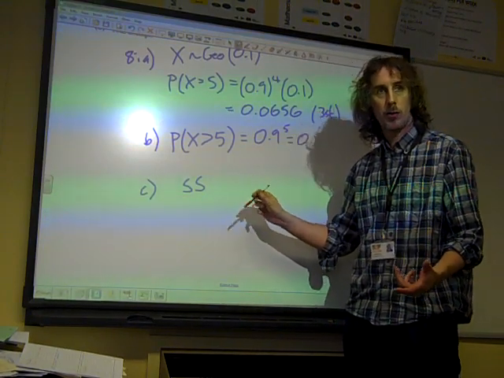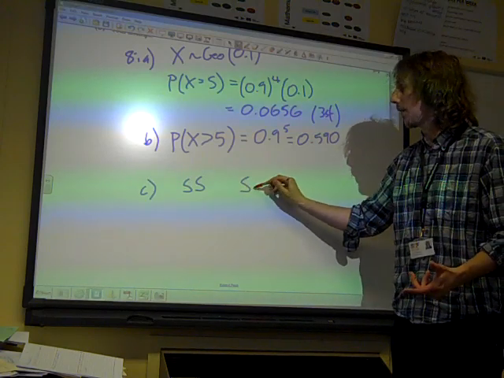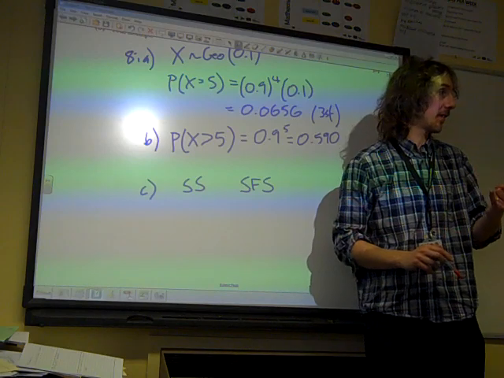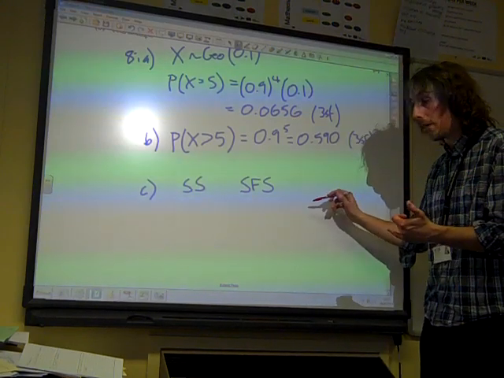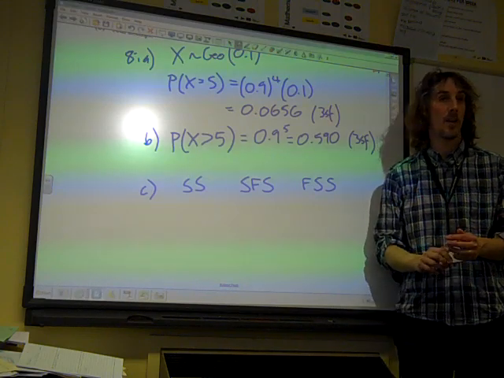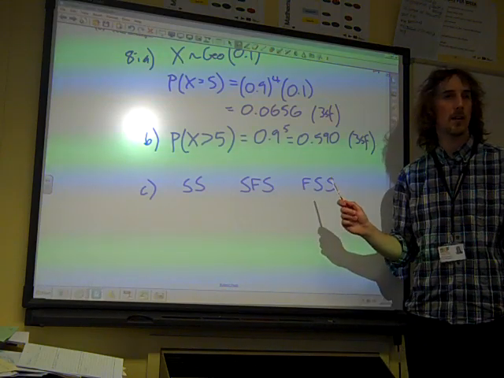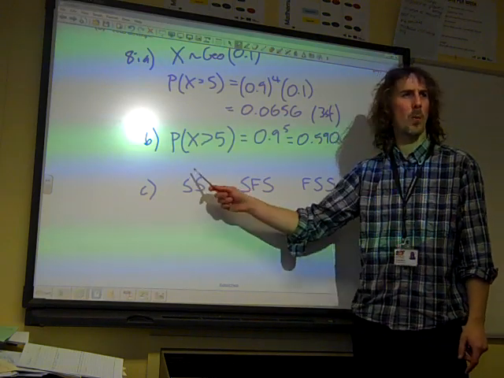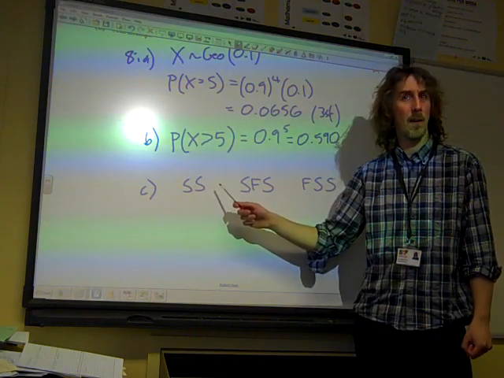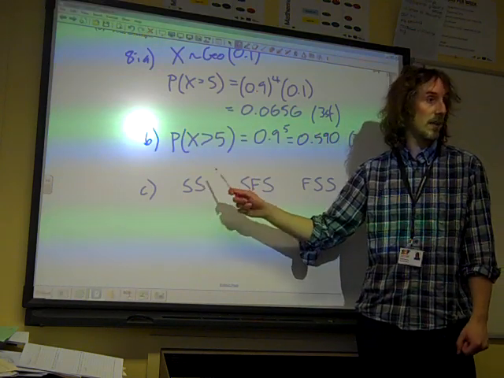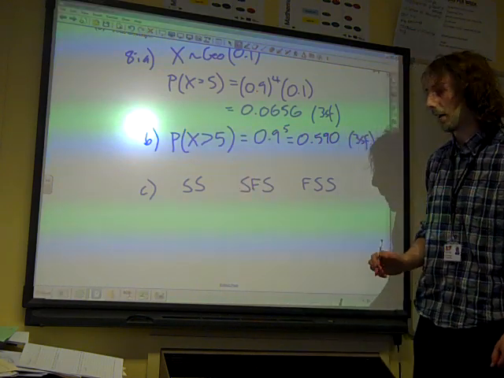Or she could succeed and then fail and then succeed. That would satisfy it, because that would be a second success before the 4th attempt. Or she could fail and then get 2 consecutive successes. So those are the only 3 ways that it could happen. Notice it's quite important here that we don't consider what happens after that second success, because it could be either a success or failure. And it doesn't matter, all we need to know is that there's been 2 successes.